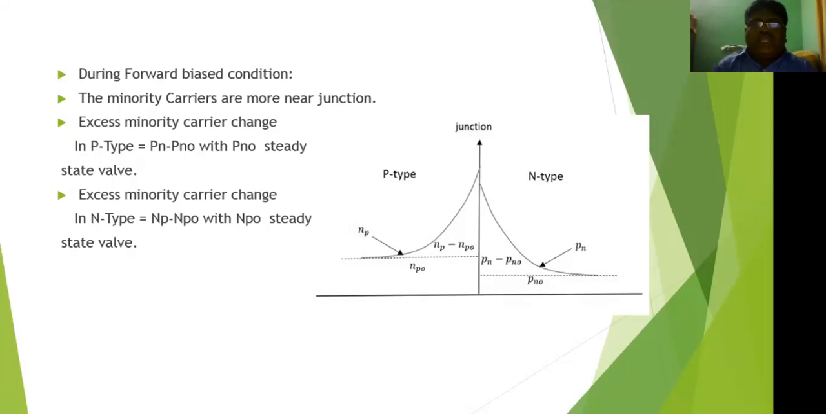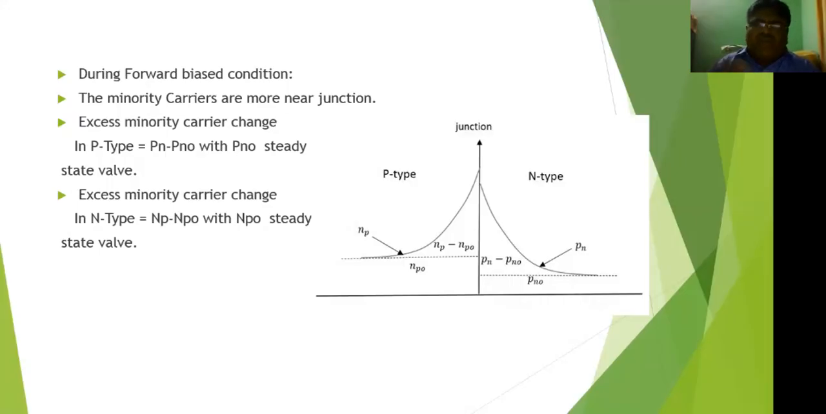Okay, so during the forward bias condition, the minority carriers are nearer to the junction. Near the PN junction, the minority carriers are stored in the depletion layer. That's why there is no charge in the depletion layer. That's why the current is passing during the forward bias condition.